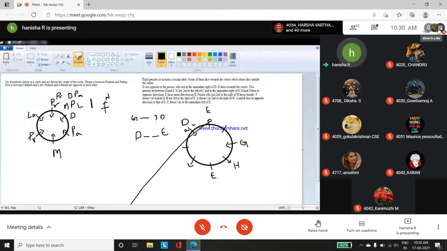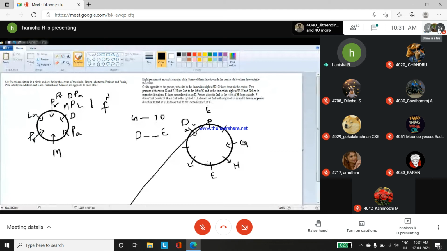From here itself, it's clear that H is second to the left of C and to the immediate right of E. So if H is on the immediate right, the direction of E should be this northern direction.